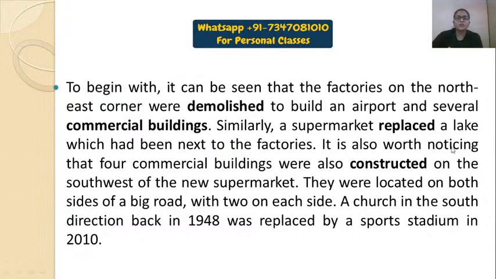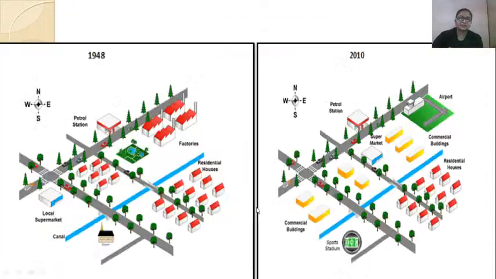It is also worth noticing that the 4 commercial buildings were also constructed on the southwest of the new supermarket. Let's see that again. Here you can see these 4 commercial buildings.